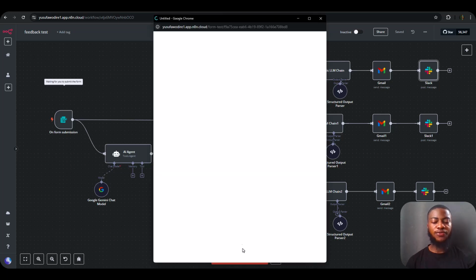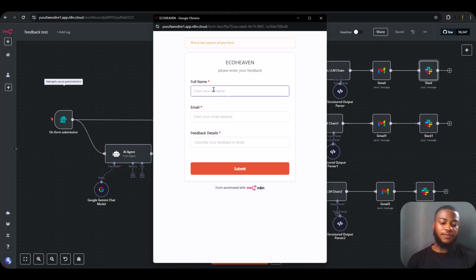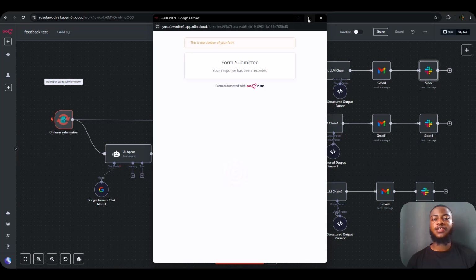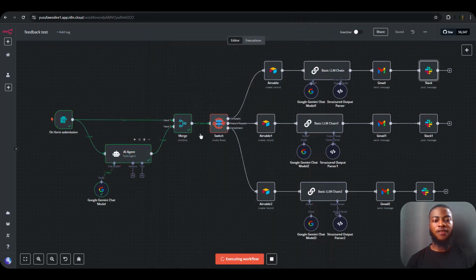So let me test the workflow. This time I'll be using the name Yusuf B, and the email address again. So I'm going to be pasting the actual feedback, then I'll submit and see how it works. So it's running it through.